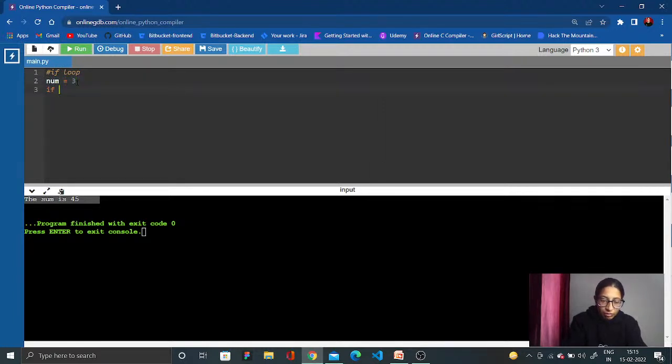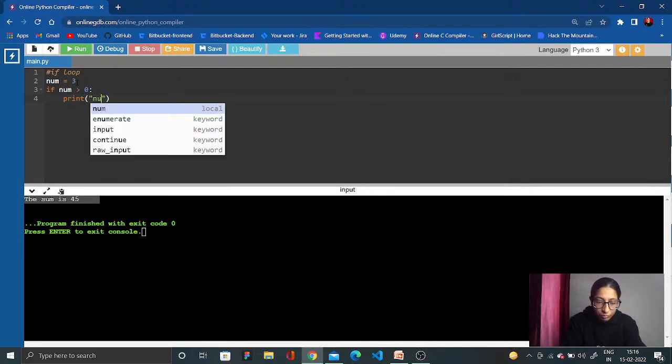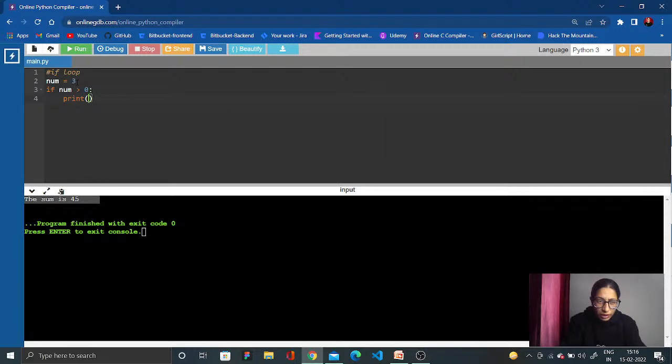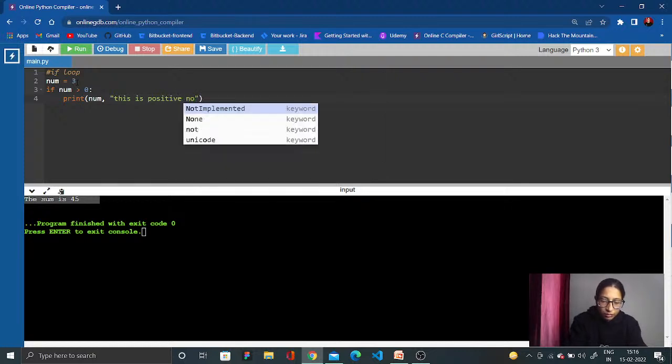If number is greater than 0, I need to print a number, and in that I need a text also, writing that this is a positive number. This is positive number. Correct?